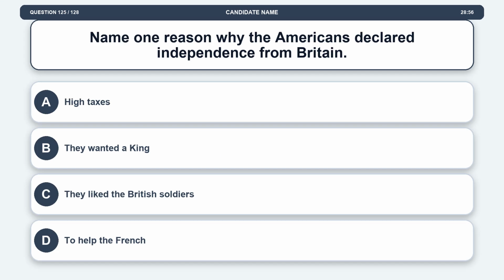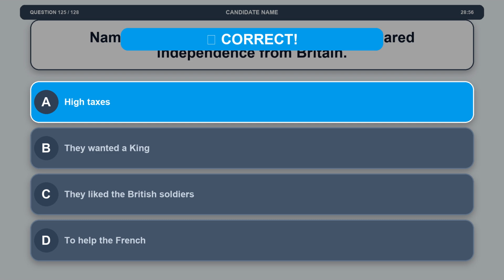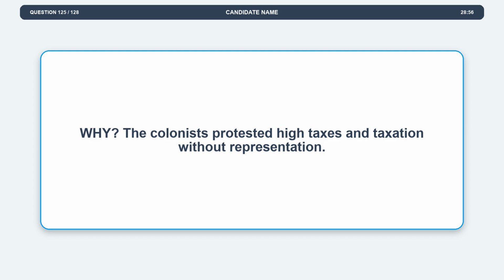Question 125. Name one reason why the Americans declared independence from Britain. Option A, high taxes. Option B, they wanted a king. Option C, they liked the British soldiers. Option D, to help the French. The correct answer is option A, high taxes. Explanation. The colonists protested high taxes and taxation without representation.